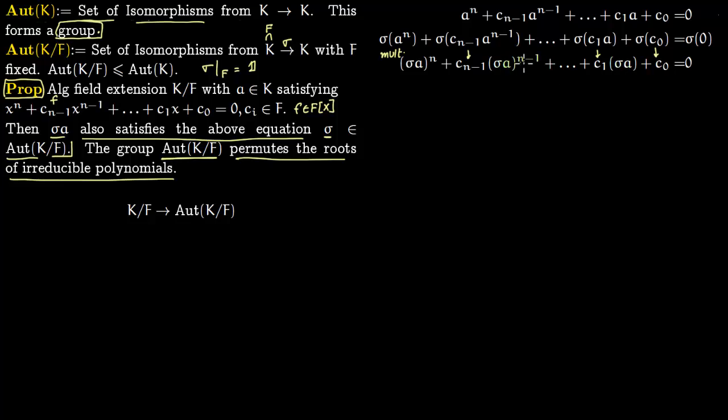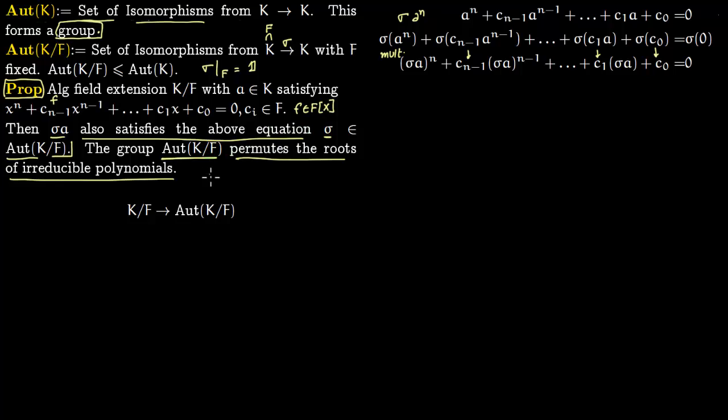So we are basically saying sigma of a^n becomes sigma a to the n. And therefore you can see that sigma a is a root of this polynomial f, because if you plug in sigma a here, you get this equation which is equal to 0.